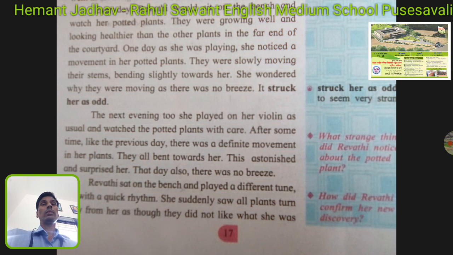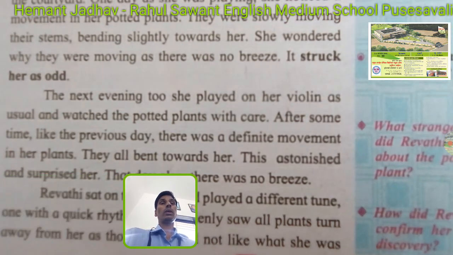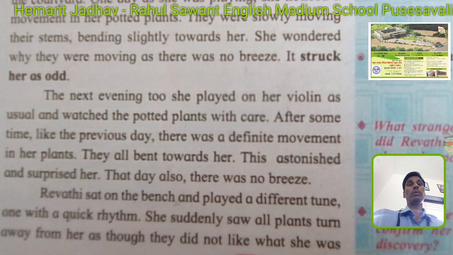Next evening too she played on her violin as usual and watched the potted plants with care. Again she neglected that event. The next day again in the evening she was playing her violin as usual and started watching the potted plants once again. After some time, like the previous day, there was definite movement, a slight movement in the plants. The plants were bending towards her. All the plant's branches bent towards her.